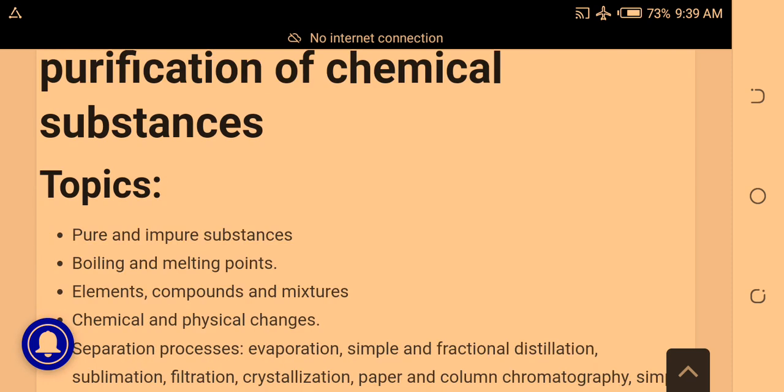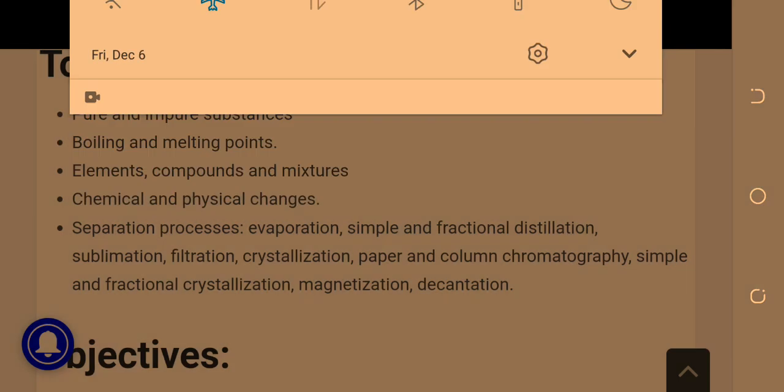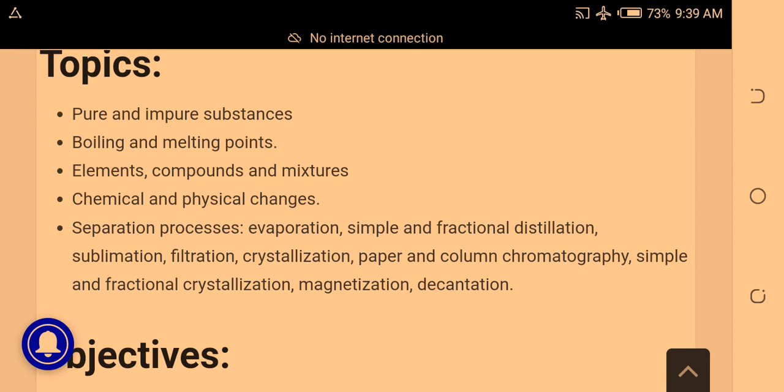The topics under this will be pure and impure substances, boiling and melting points. Elements, compounds, mixtures, chemical and physical changes, separation process.